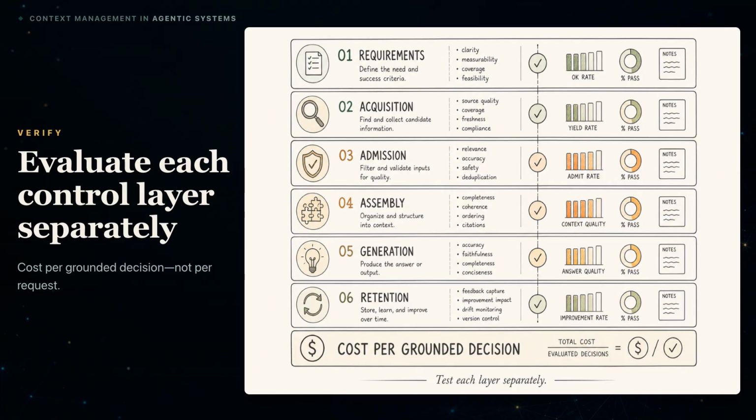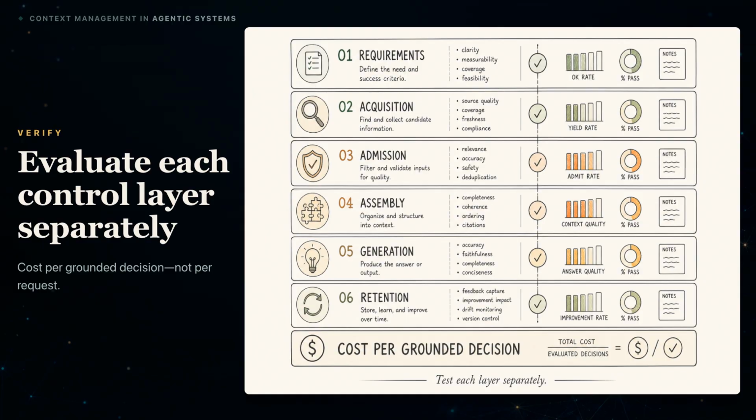Start at requirements. Did the manifest include the correct policy, task state, evidence questions, and output reserve? At acquisition, measure required document and required span recall, query rewrite success, routing accuracy, and invalid extras. At admission, test tenant isolation, freshness, version correctness, and contradiction handling. At assembly, measure evidence question coverage, duplicate rate, position sensitivity, compression loss, and citation identifier integrity. Then evaluate generation for correctness, faithfulness, abstention, and citation support.